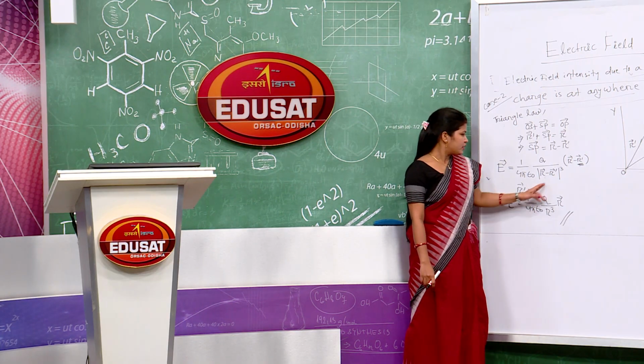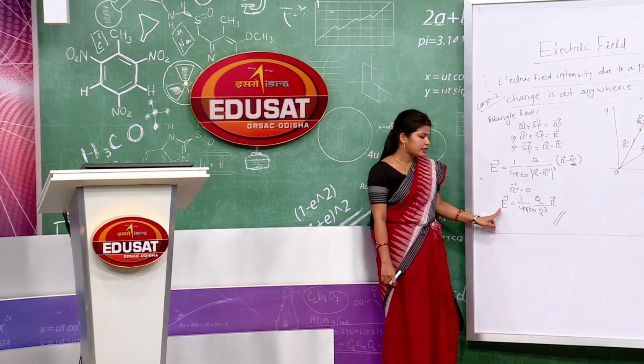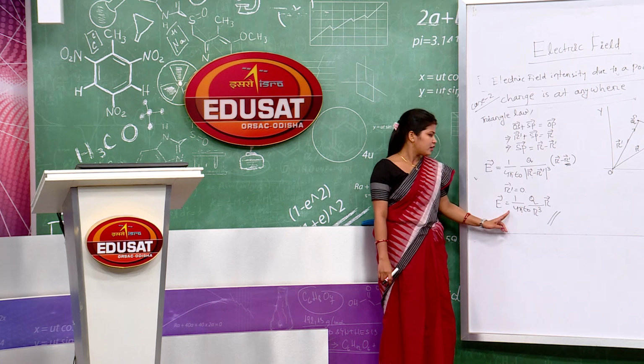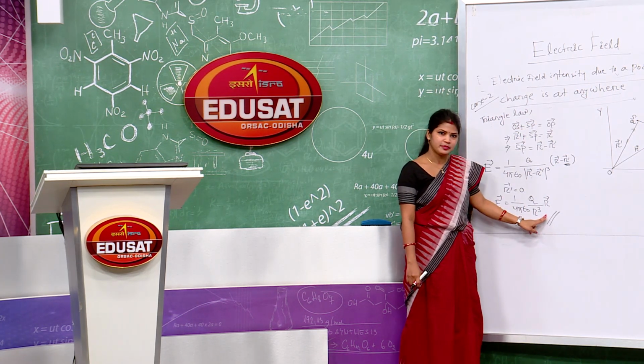So, we know that when r dash is 0, then we get the electric field intensity of a point charge at origin.